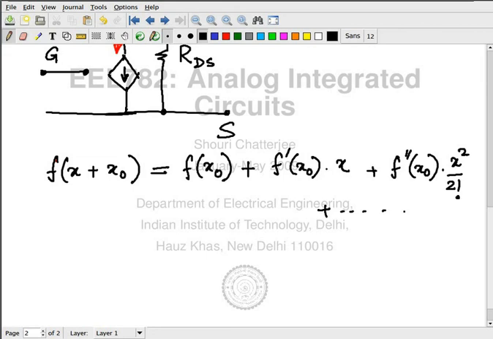Now if I say this is valid no matter what the function is, no matter what x is, what x naught is, this is valid.